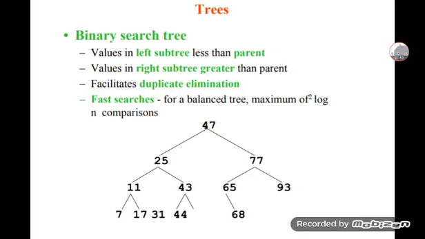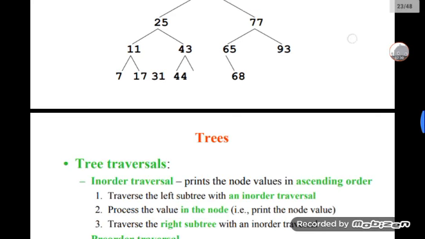The parent node 47 has 25 as its left child, which in turn has subtrees. The left subtrees are 11 and 43, and on the right, 65 and 93. 65 has 68, and 11 has two subtrees, 7 and 17, and 43 has 44. This is about a binary search tree.